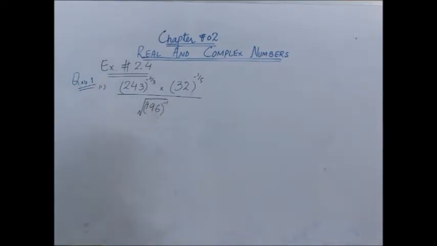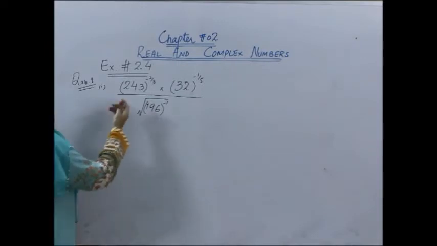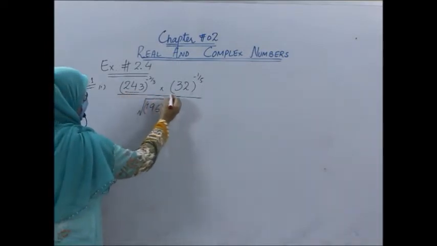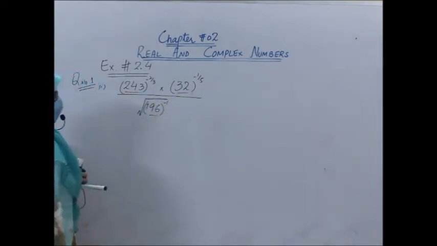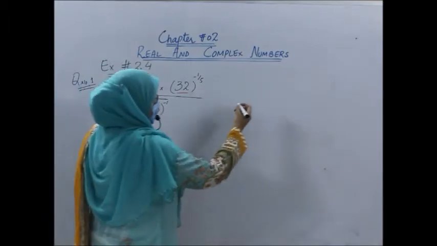Now what would be our first step to solve these type of questions? First of all, we will factorize the numbers given in the brackets. That is we will factorize the numbers given, that is 243, 32 and 196. So let us factorize these numbers.